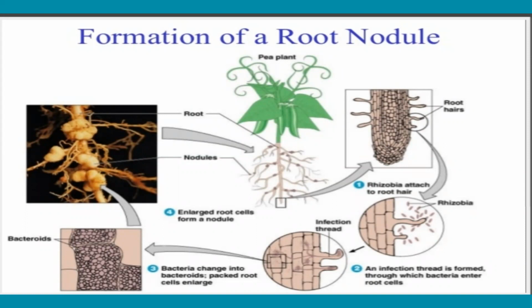It is made up of host cells filled with the bacteria. You can observe the third diagram. First, the rhizobia are attached to the root hair. After that, an infection thread is formed through which bacteria enter the root cells. Then the bacteria change into bacteroids, and the packed root cells enlarge. Bacteroids means the bacterial cells are liberated and proliferate, so such divisions take place. The mature nodule is made up of host cells filled with the bacteria.